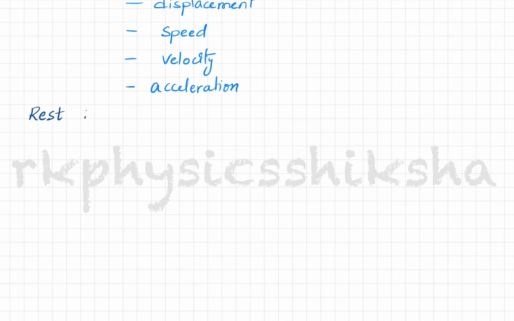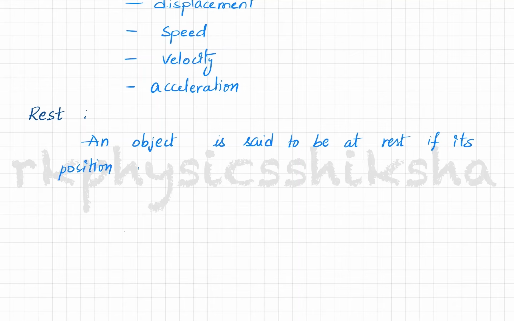An object, if you consider, is said to be at rest if its position does not change with respect to its surroundings.